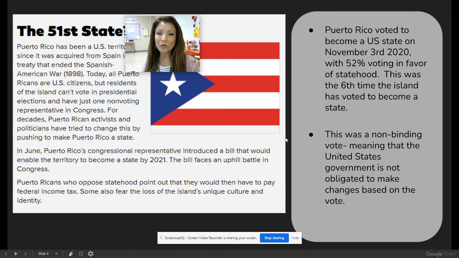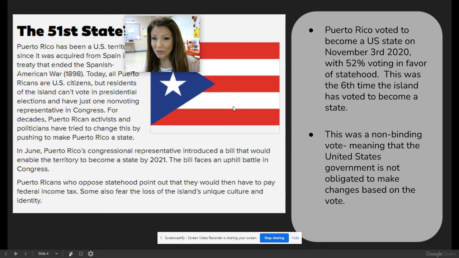Okay, so Puerto Rico is considered the 51st state, or is it, right? Puerto Rico has been a U.S. territory since it was acquired from Spain in the treaty that ended the Spanish-American War. So this is one of those wars I was telling you about. Today all Puerto Ricans are U.S. citizens, but residents of the island can't vote in the presidential elections. So this is the part that makes so many people upset.